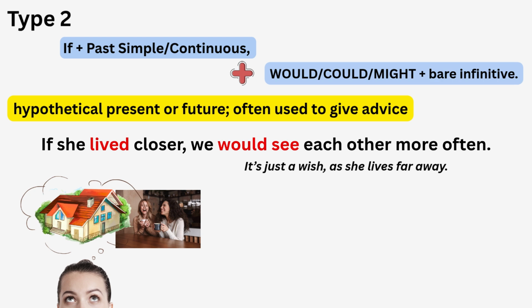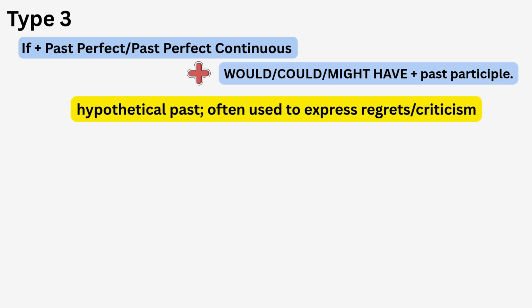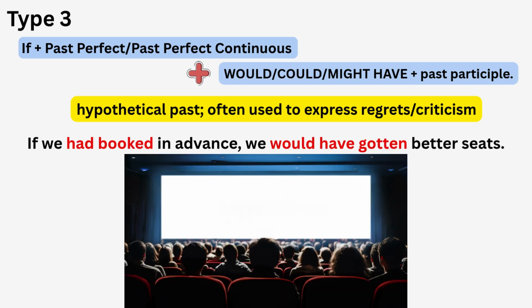Okay, so that was type 2 conditional, and now we're going to talk about the last type of conditional sentences, which is number 3. And remember, I mentioned that we use it when we talk about a hypothetical past, something we cannot change. We can use it when we express some regrets or even criticism. Let's have a look at this example.